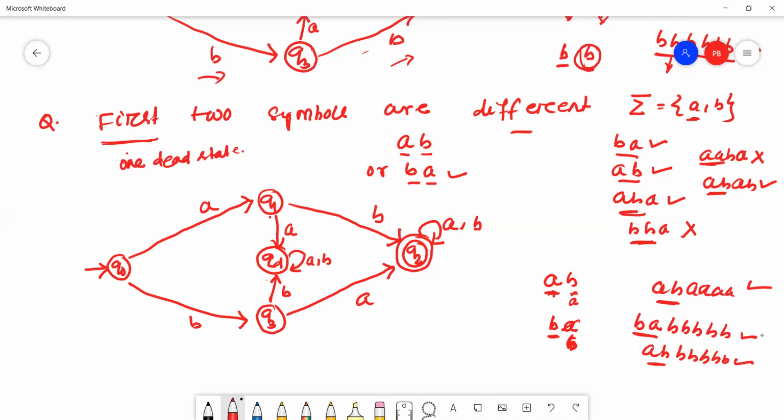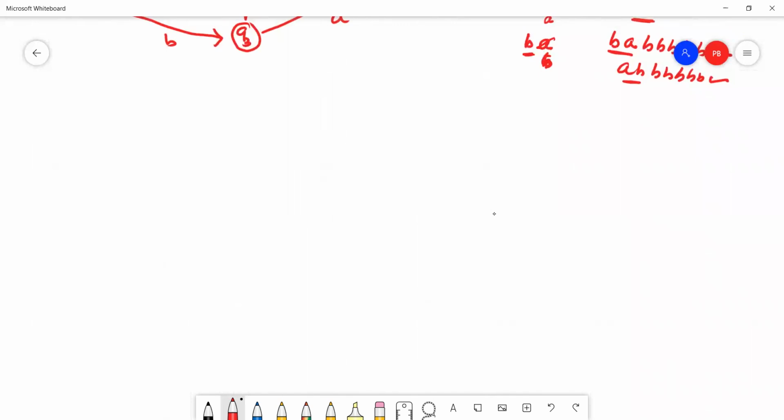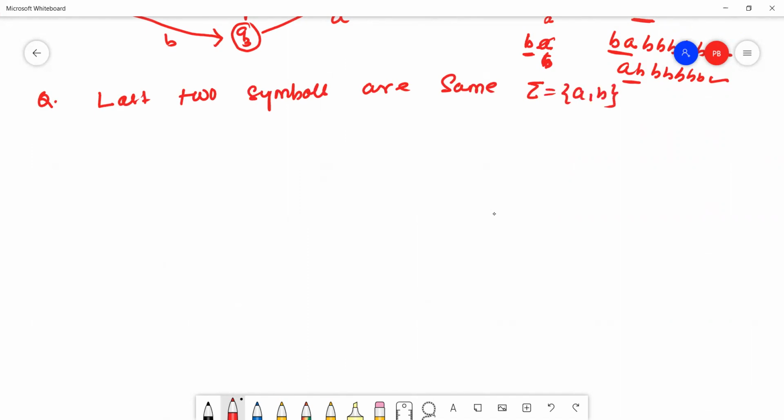Okay, the next question: the last two symbols are the same over the input alphabet A, B. Last two symbols means this is A and A, these are the last two symbols, or B, B.